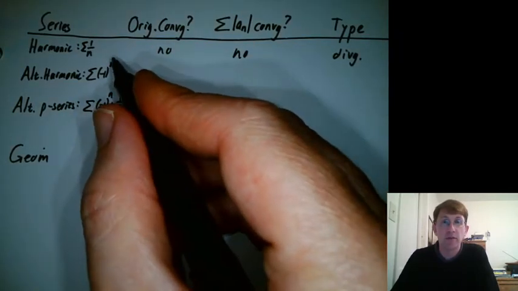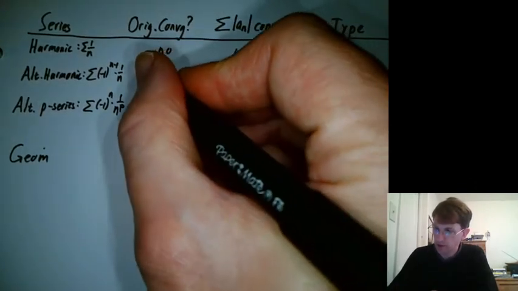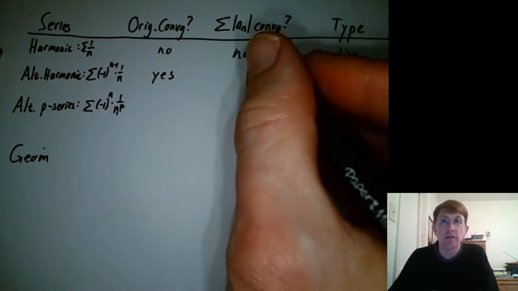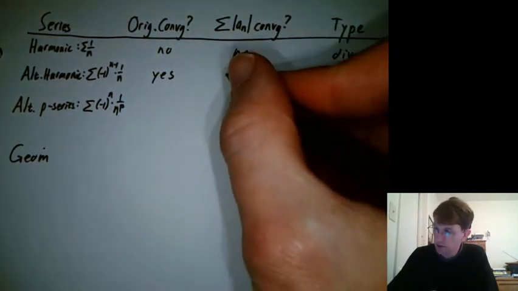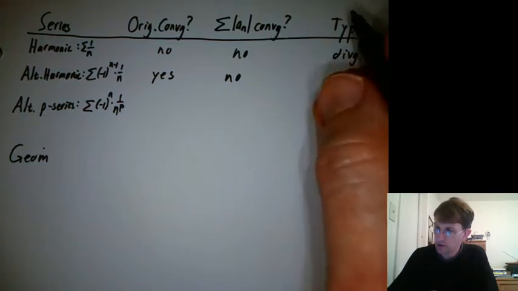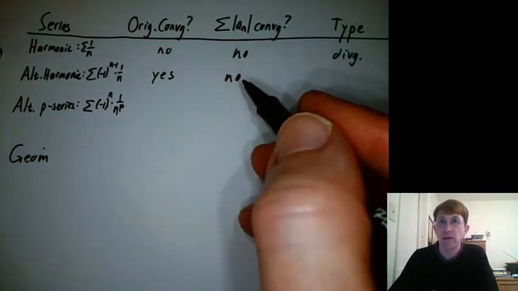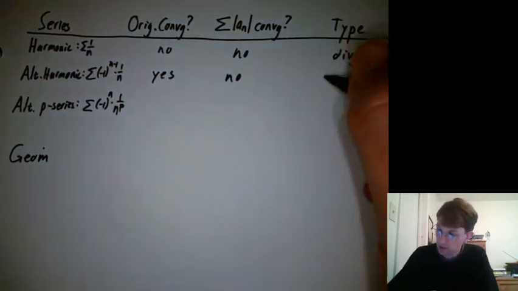How about the alternating harmonic? Is it convergent when written in this form with the alternating signs? Yes, it is. We saw that that was equal to log 2, or at least you trusted me. Is it convergent when you take absolute values? No, because then it's just the harmonic. And what do we call a series that's convergent as it is, but not convergent if you take absolute values? That's conditionally convergent.